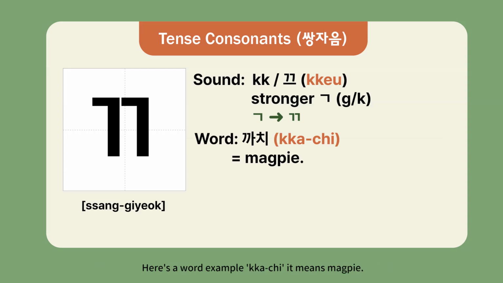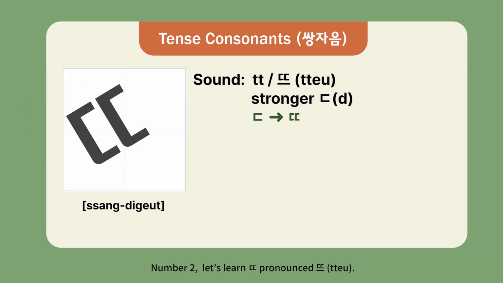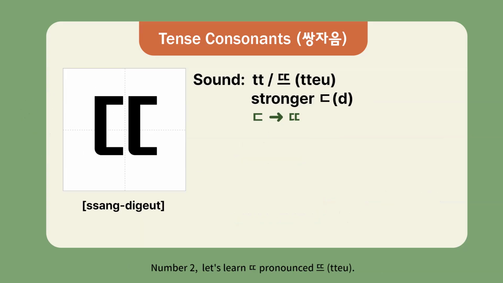Here's a word example: kachi. It means magpie. Repeat after me. 같이. Example with the vowel a. This forms ka, pronounced ka. 까.